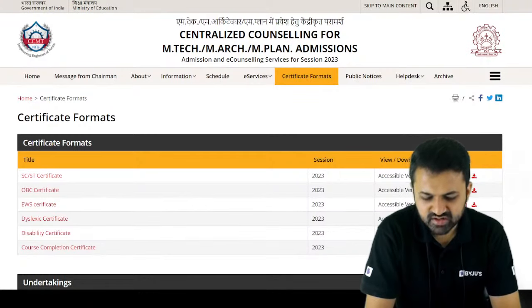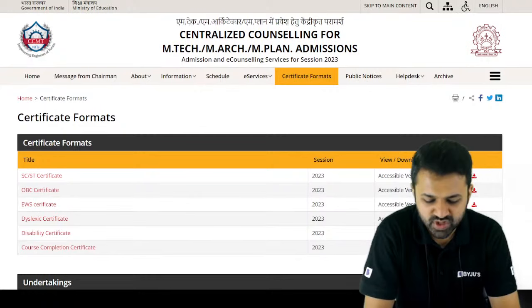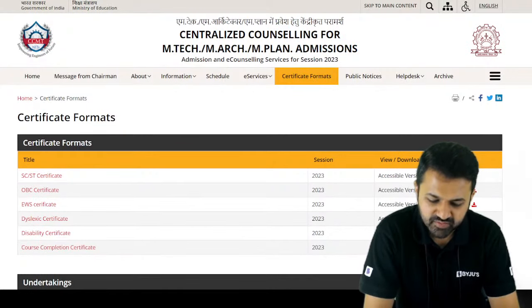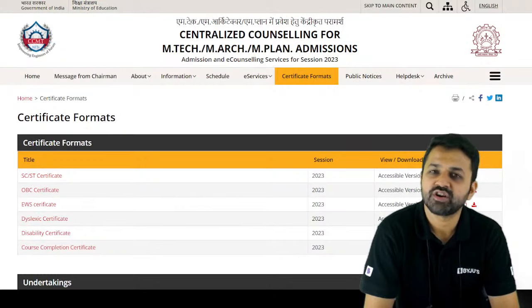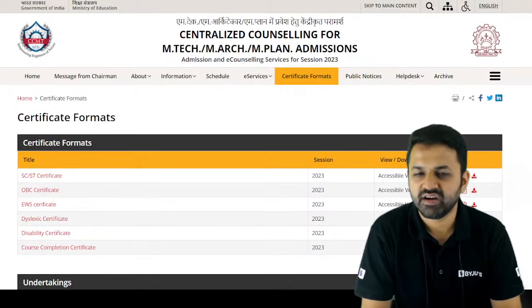See, Apurva, going up to the special round, there may be some risk, because after the special round you will only get the spot round. And in the spot round, how many seats will be available?